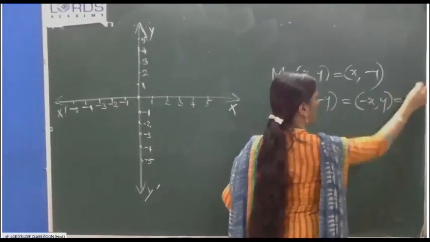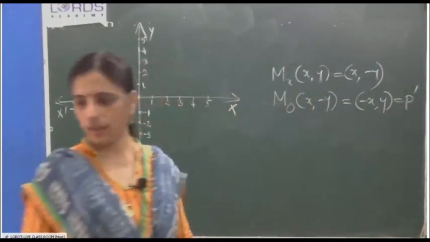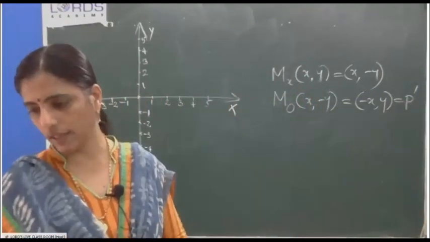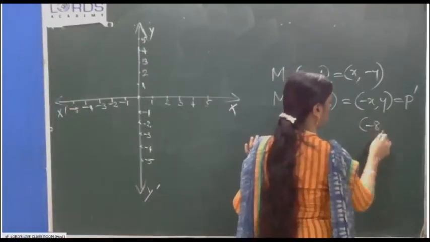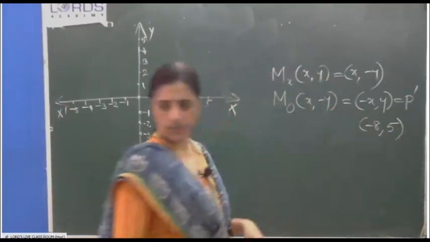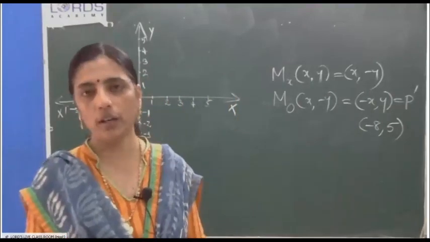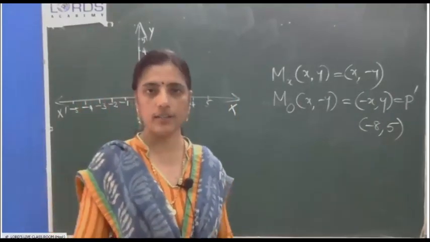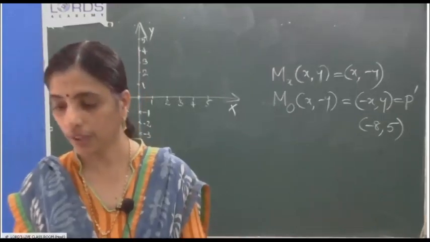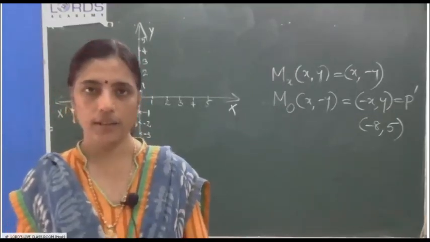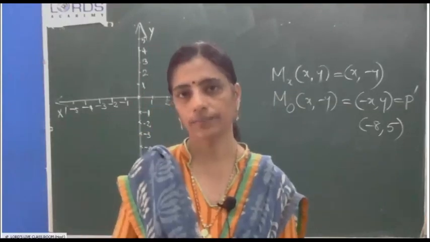This is our P dash. That is equal to the given (-8, 5). So, x is equal to 8, y equal to 5. Answer is x equals 8 and y equals 5. Correct. Any doubt you can ask. Otherwise, I will move to question number 13.